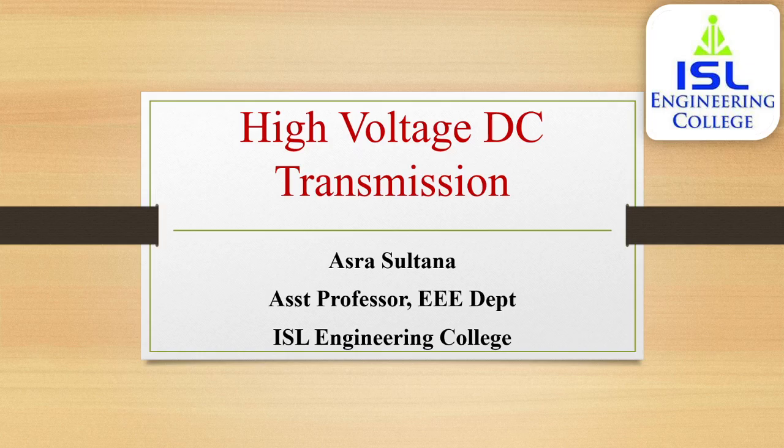HVDC converters introduce both AC and DC harmonics which are injected into the AC system and DC line respectively, and there will be several problems associated with the injection of harmonics like telephone interference, extra power losses and consequent heating in machines and capacitors, overvoltages due to resonances, instability of converter controls, interference with ripple control systems.